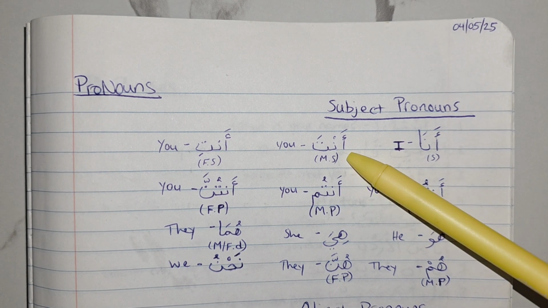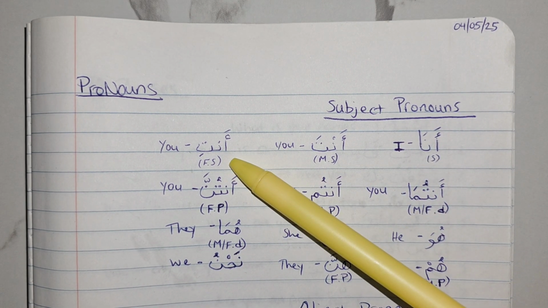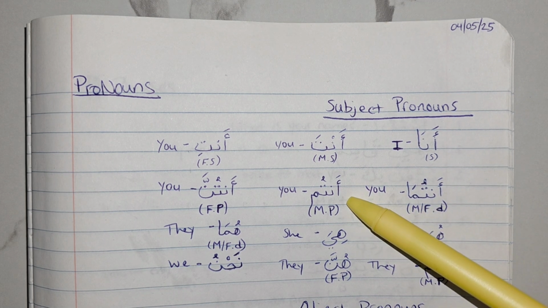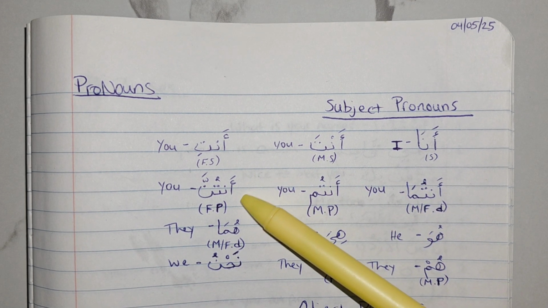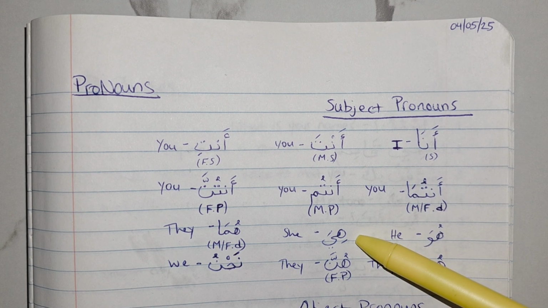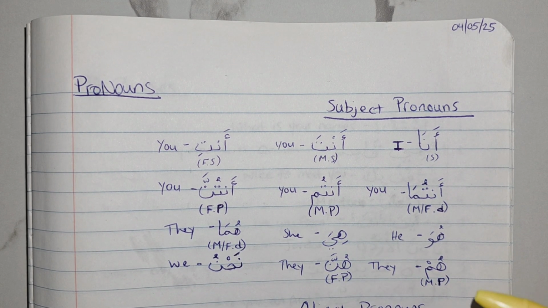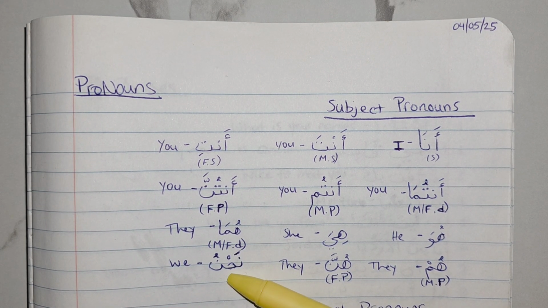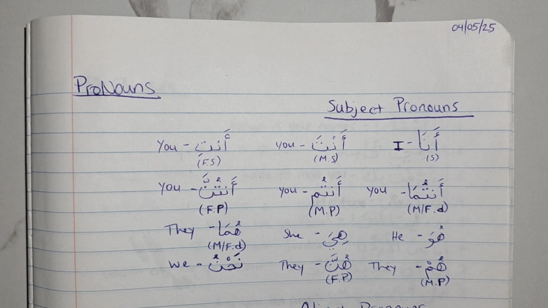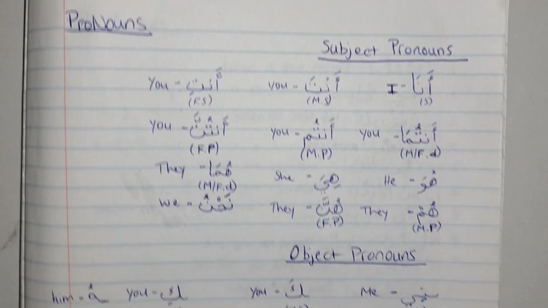Ana, I, anta, you, anti, you, antuma, you, antum, you, plural, antunna, you, plural, huwa, he, hiya, she, huma, they, hum, they, hunna, they, feminine, and nahnu, we. So now we're going to go on to the object pronouns.